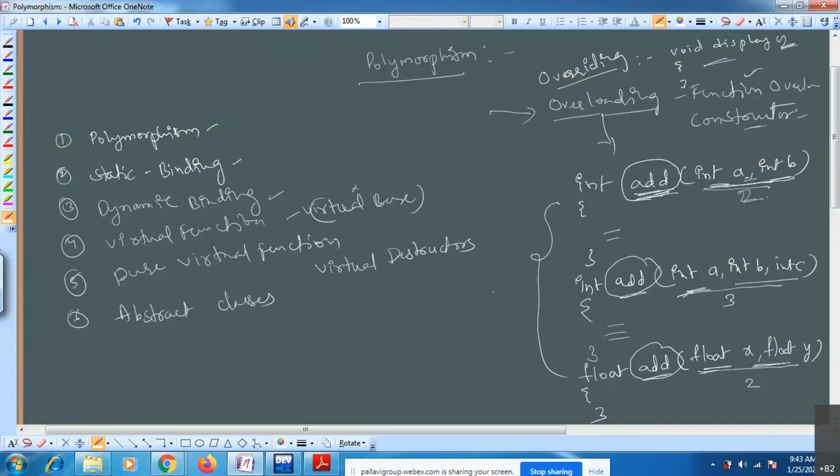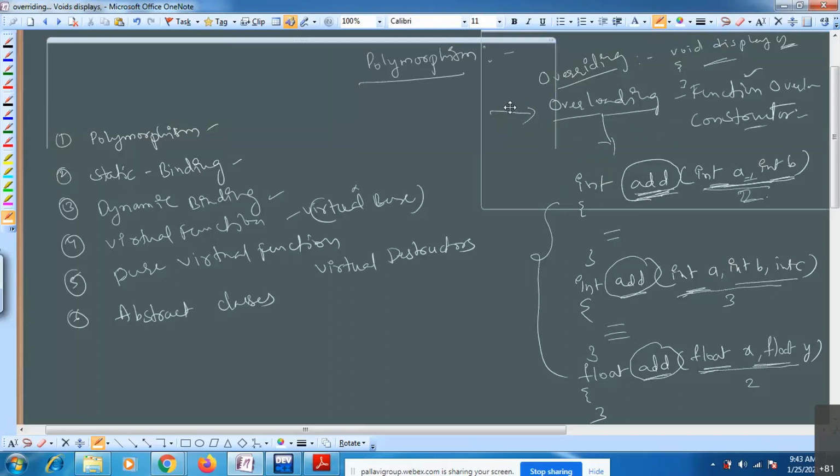But as of now, just remember what overloading is. Overloading means you can write functions with the same name, but they differ in the number of parameters or the type of data the function takes. This is one concept. I think we already saw the overloading concept in the previous sessions.